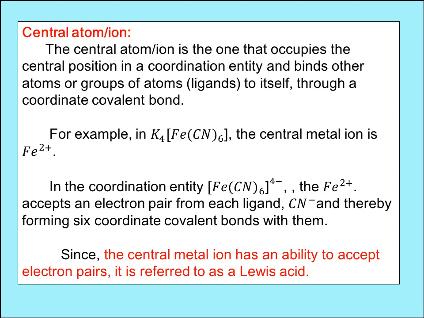So Fe2+ is capable of accepting electrons from the donor atom or donor ion or group of donor molecules, that is CN-. It forms 6 coordinate bonds with the ligands. Ligands are nothing but electron donors. So the central metal ion is called a Lewis acid because it has the ability to accept an electron pair.